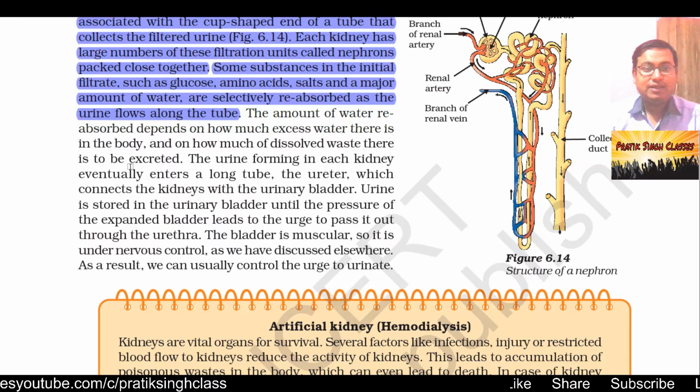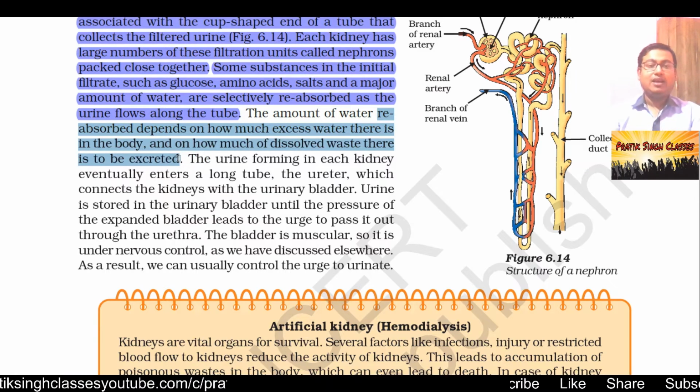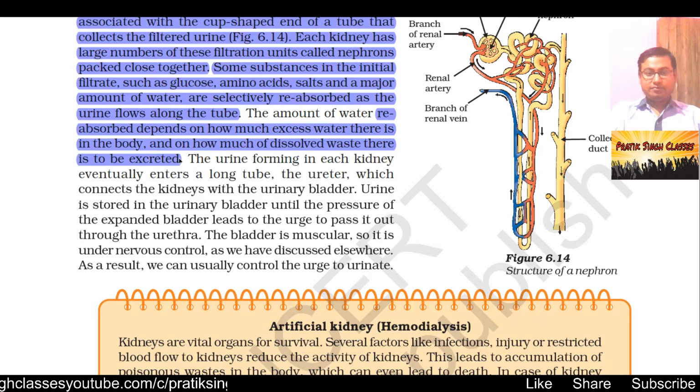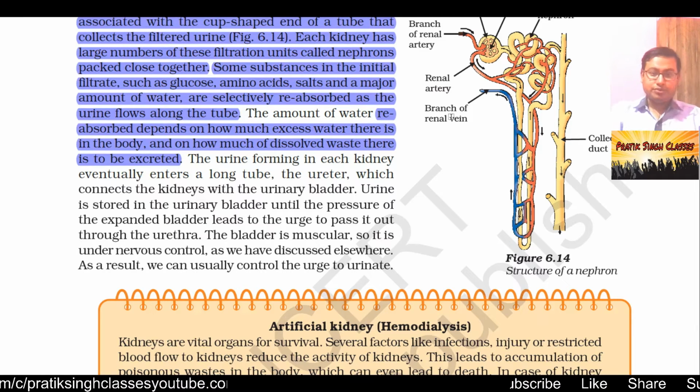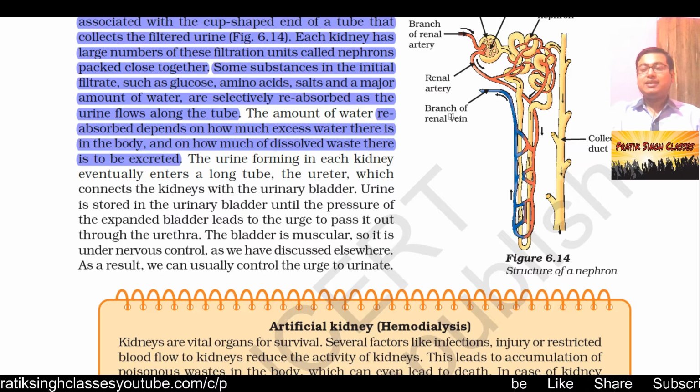The amount of water reabsorbed depends on how much excess water there is in the body and on how much dissolved waste there is to be excreted. How much water will be reabsorbed in the kidney depends on how much extra water is available in our body, and also on how much waste there is to be excreted.